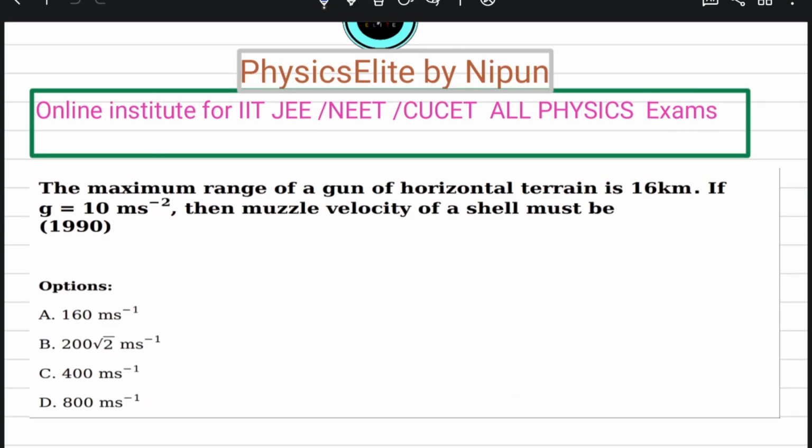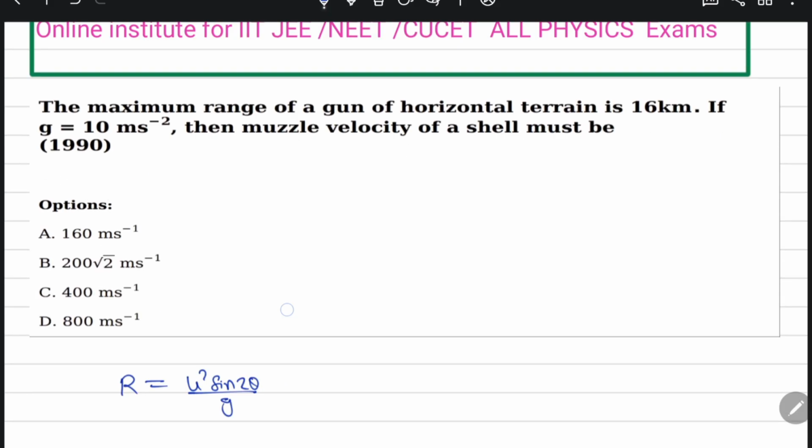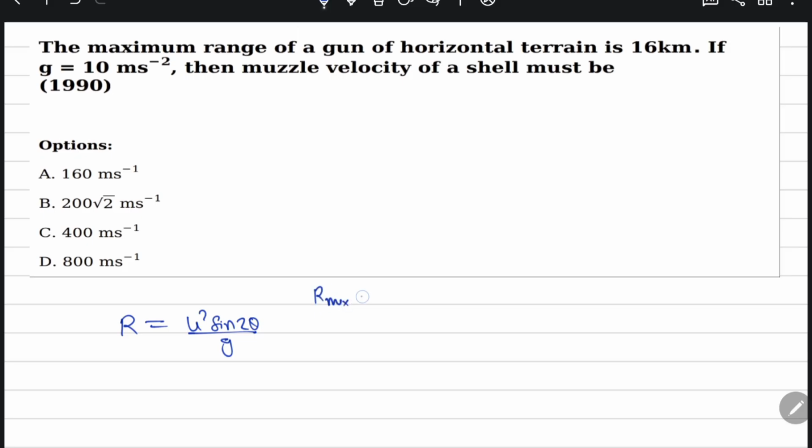The maximum range of a gun on a horizontal plane is 16 km and g is 10. Then the muzzle velocity of the shell is? They are saying that range is u square sine 2 theta by g, and the maximum range R max is 16 kilometer, meaning 16,000 meter, and g is 10 meter per second squared. Then they are asking for the initial velocity.